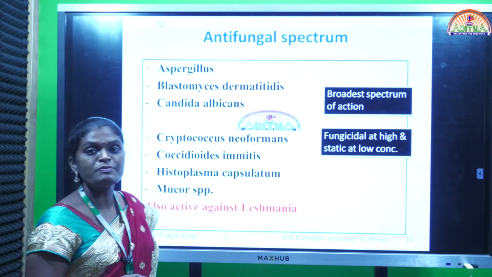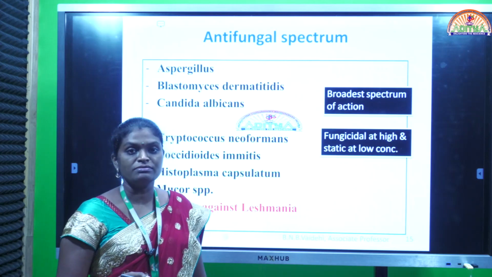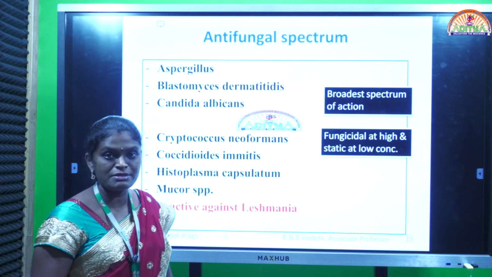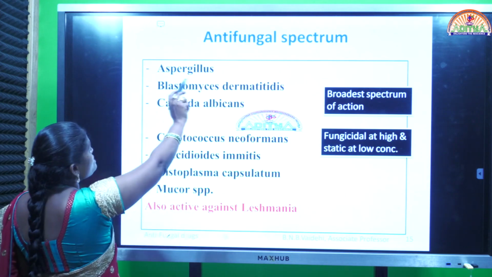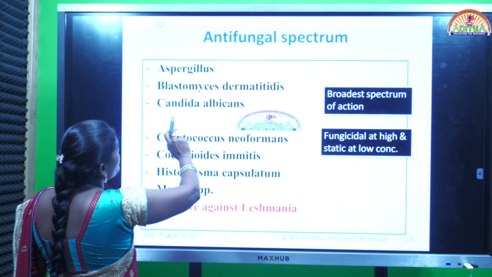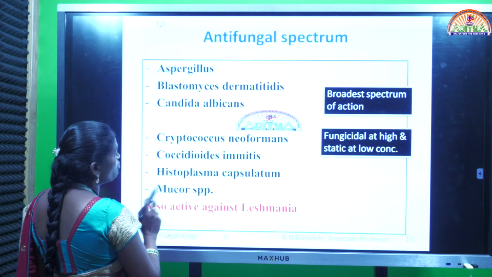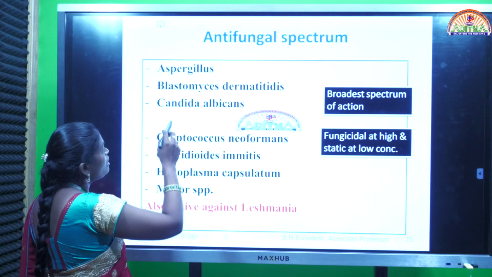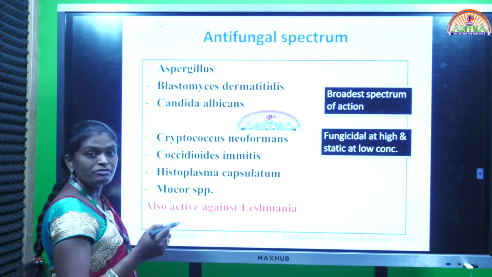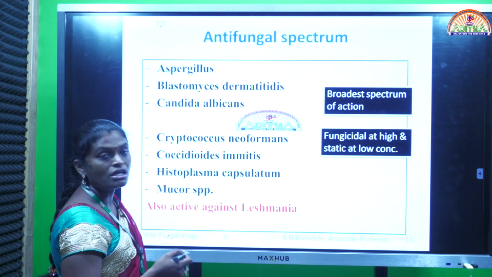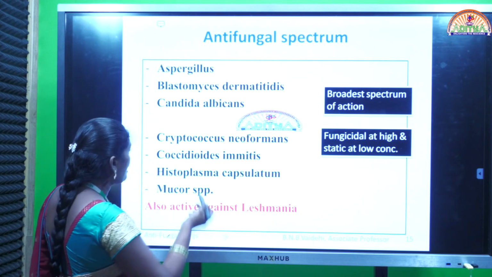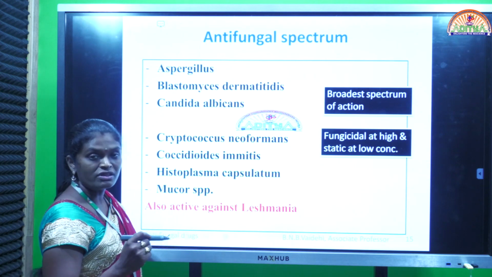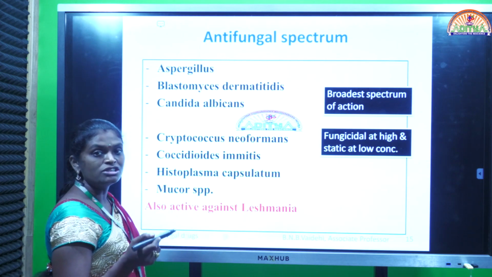And it is having broad spectrum of action. Broad spectrum of action means it is showing its action against a wide range of fungi, different types of fungi. Example, Aspergillus, Blastomyces, Candida albicans, Cryptococcus neoformans, Coccidioides, Histoplasma, Mucor species. All these species are responsible for various systemic fungal infections. So this drug is very effective, and along with these fungi, it is also active against Leishmania. Okay, so amphotericin B also has anti-leishmania activity.